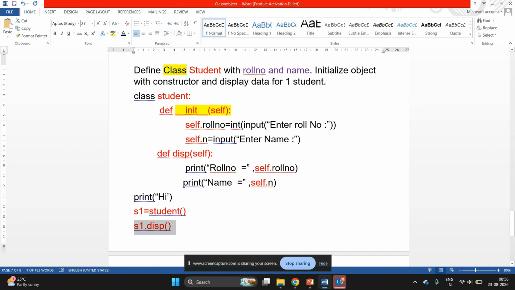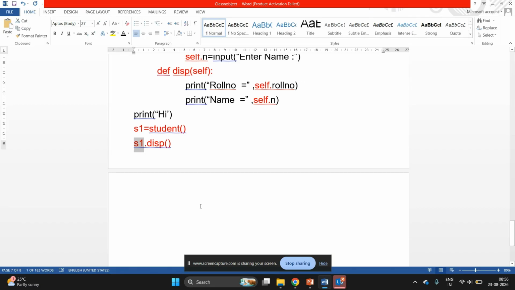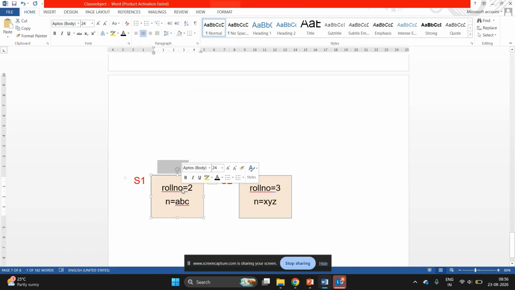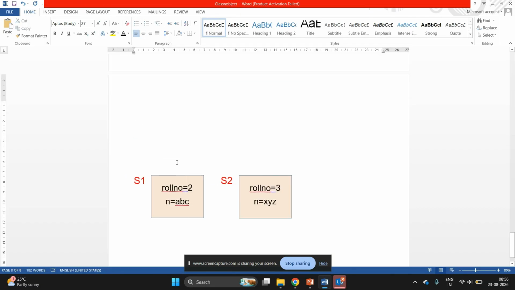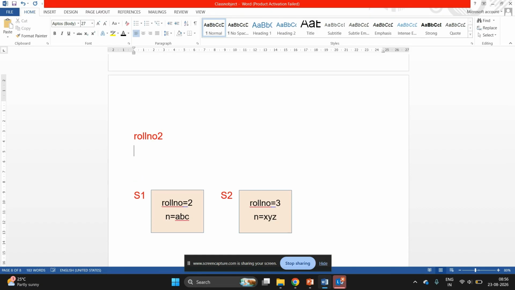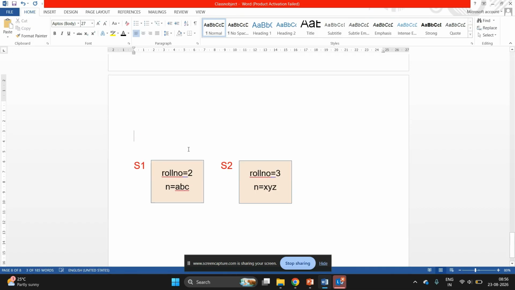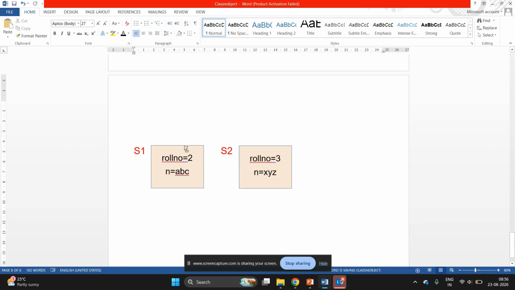It will go to the display function and run this body, self dot roll no. It will check who has called the function, s1, in memory. It will check what is s1, roll number 2. It will show on the screen roll number is 2, name is abc, like this. So this is how the constructor concept is used in Python code.